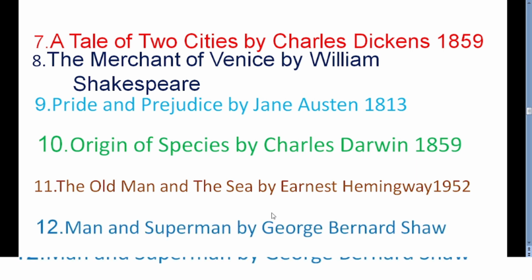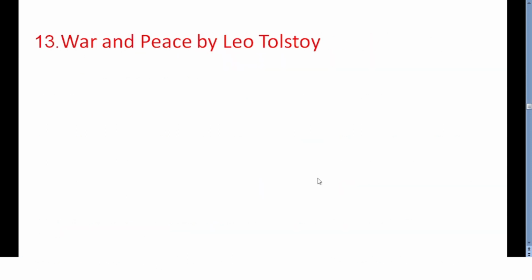Man and Superman by George Bernard Shaw, G.B. Shaw. So it is a 4-act drama. Here G.B. Shaw discusses how man and Superman are different.